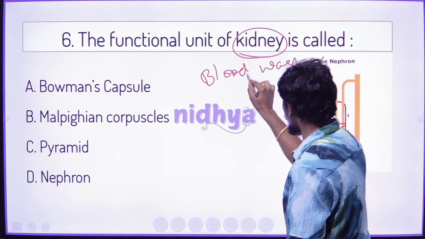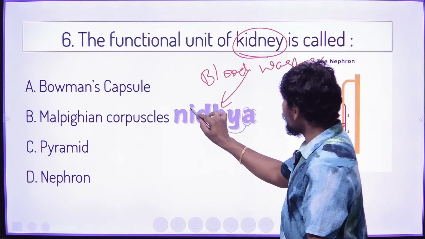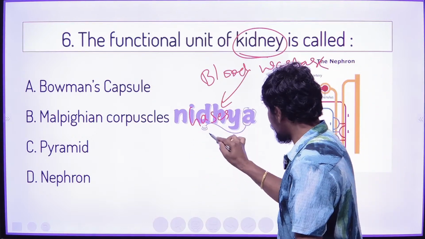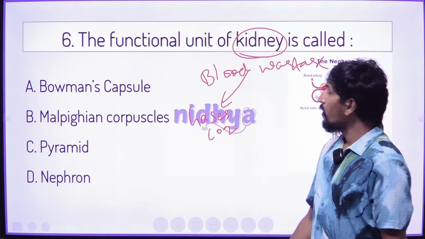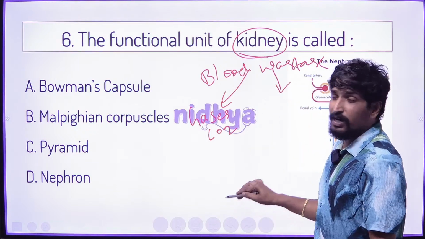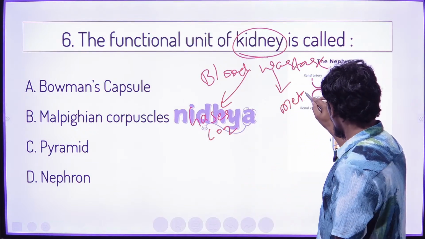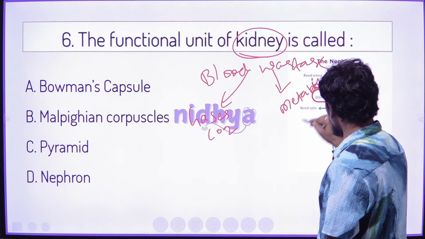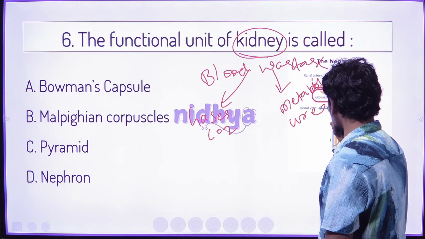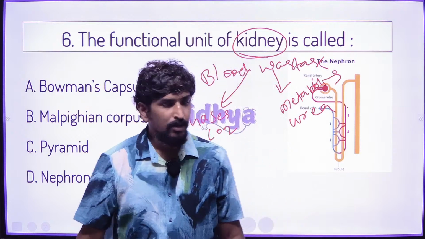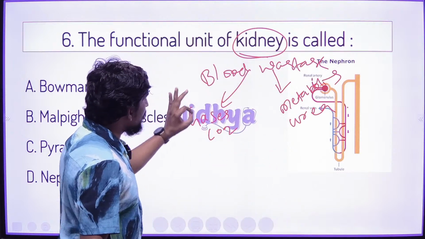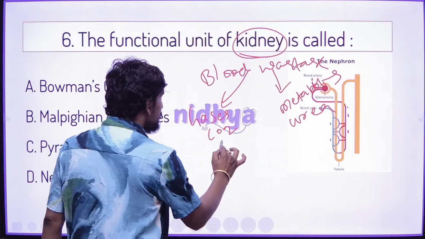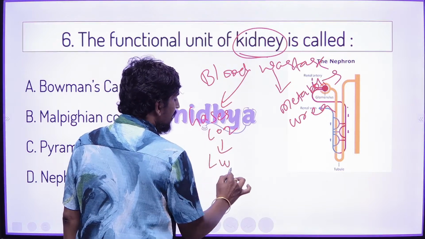In the blood there are two types of waste. One is gases, especially carbon dioxide. Another type is metabolic waste, especially urea. One waste of blood is carbon dioxide, which is removed by the lungs.